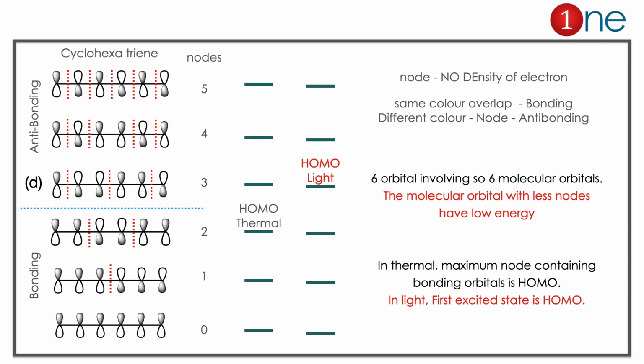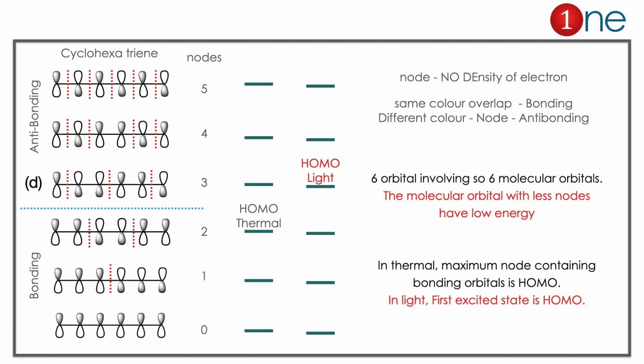Here the catch is that HOMO means the thermal one. In thermal conditions, the HOMO is the molecular orbital with 2 nodes. But if you are using light, the first excited state will be the HOMO there. So here it has 3 nodes. So if you look at it nicely, it is the answer D there.